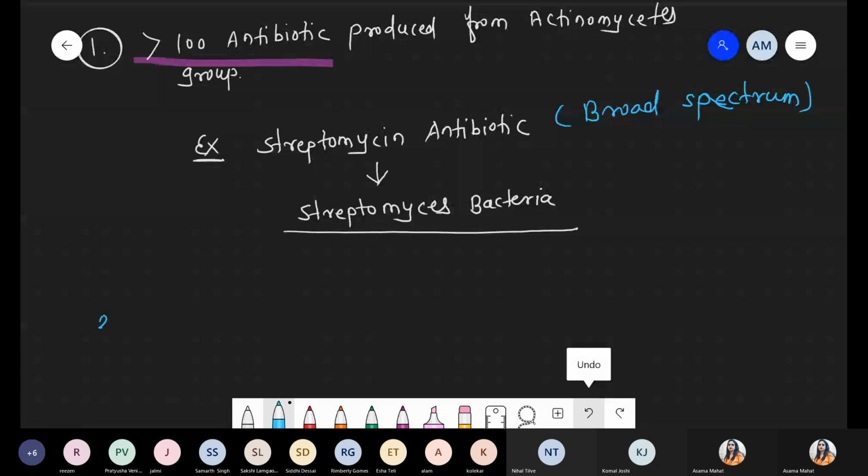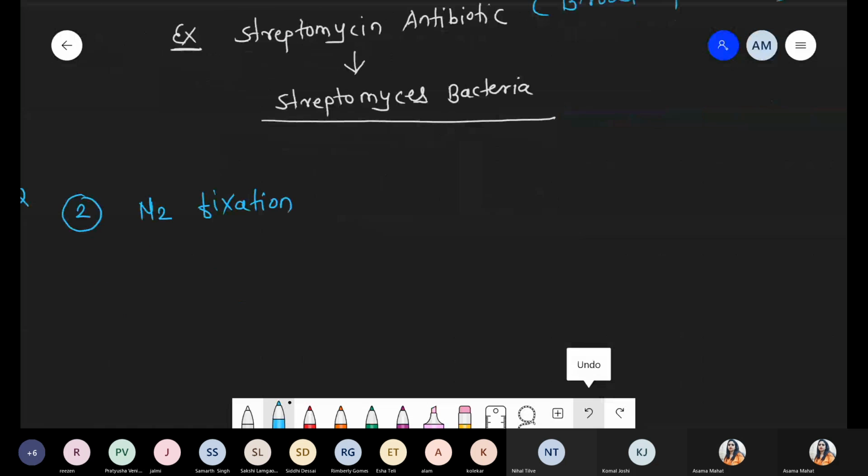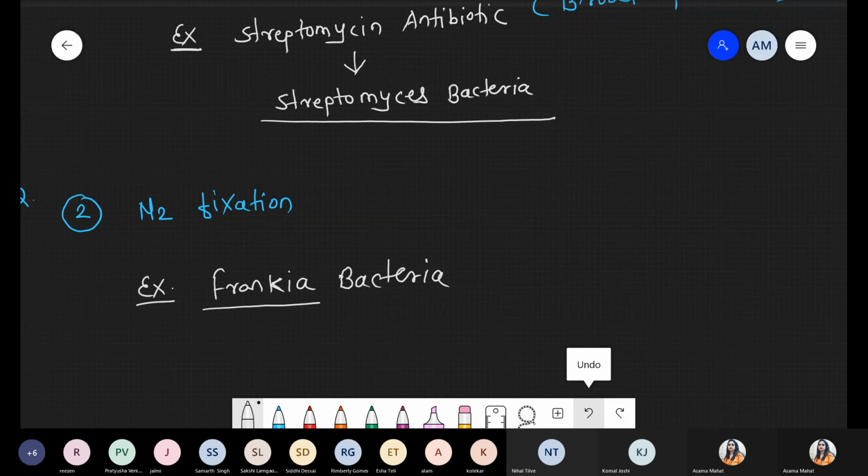Okay, the second category, and again there is a question from this point. Actinomycetes also play a very important role in nitrogen fixation. Here I am taking the best example, Frankia, a bacterium belonging to the Actinomycetes group.